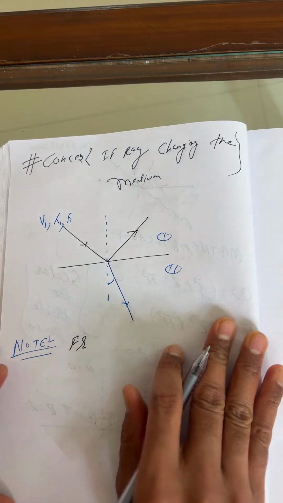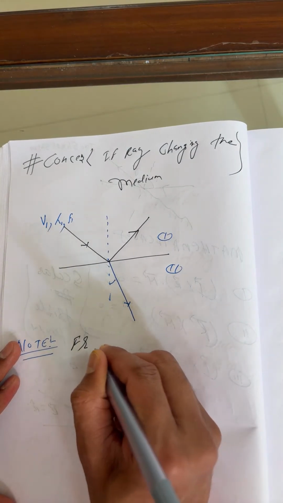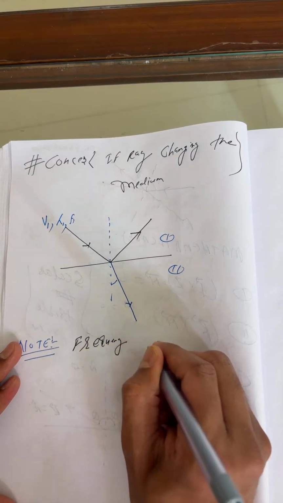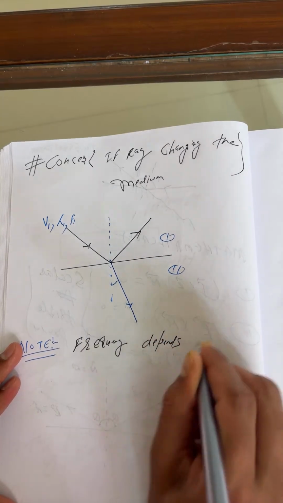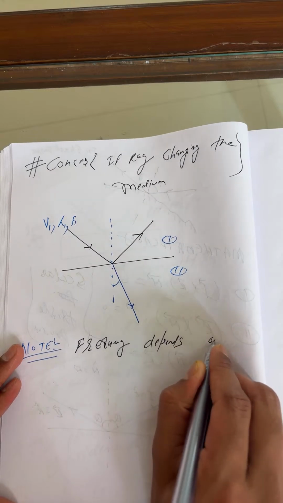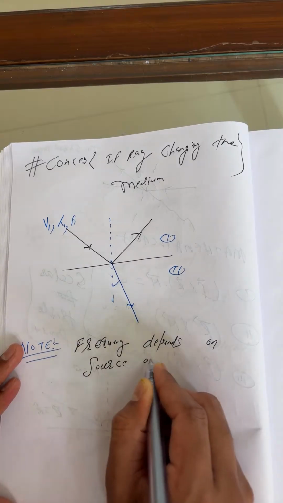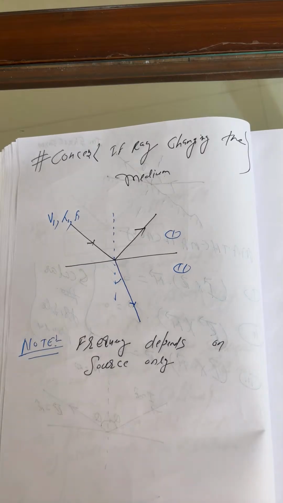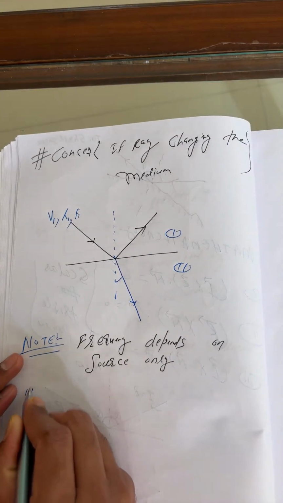Frequency depends on the source only. Frequency is independent of the medium.